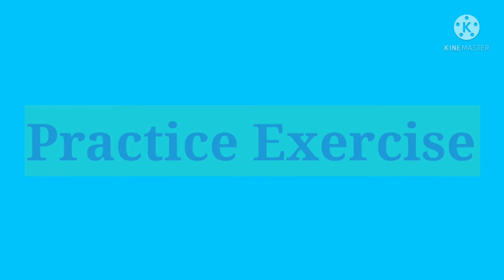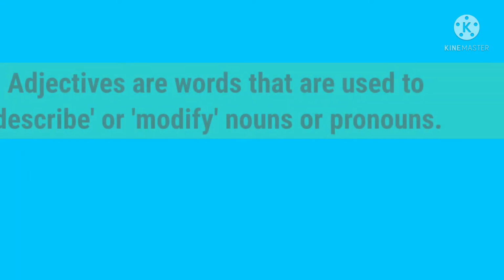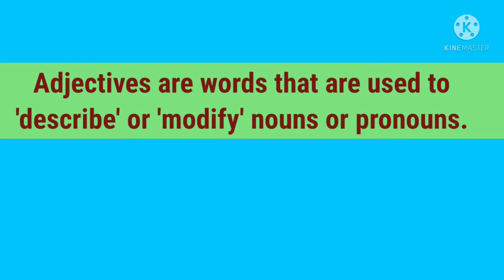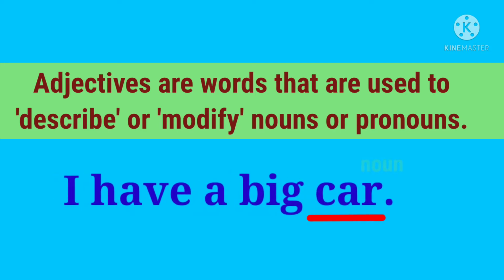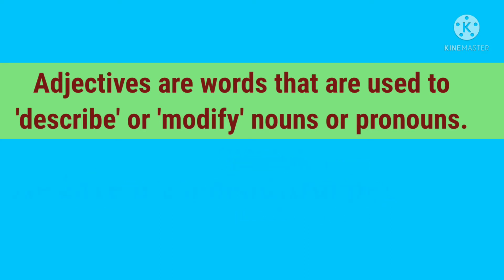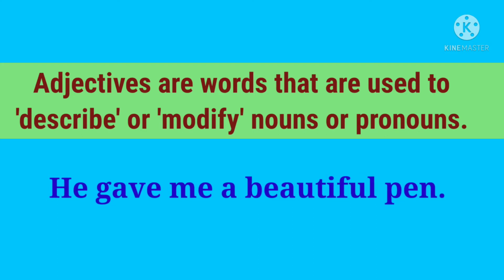So we all know that adjectives are words that are used to describe or modify nouns or pronouns. For example, I have a big car. So here the word car is a noun, right? And the word big is describing the noun car. That's why it's an adjective. Okay, let's look at one more example. He gave me a beautiful pen. So here the word pen is a noun and the word beautiful is describing the noun pen. That's why it's an adjective.